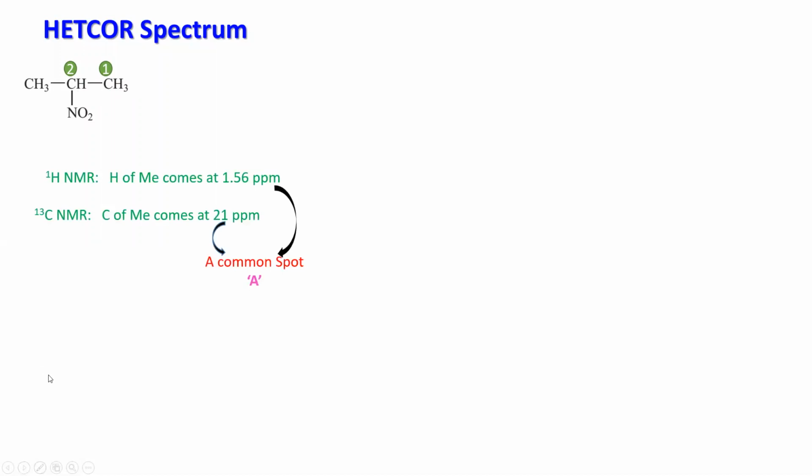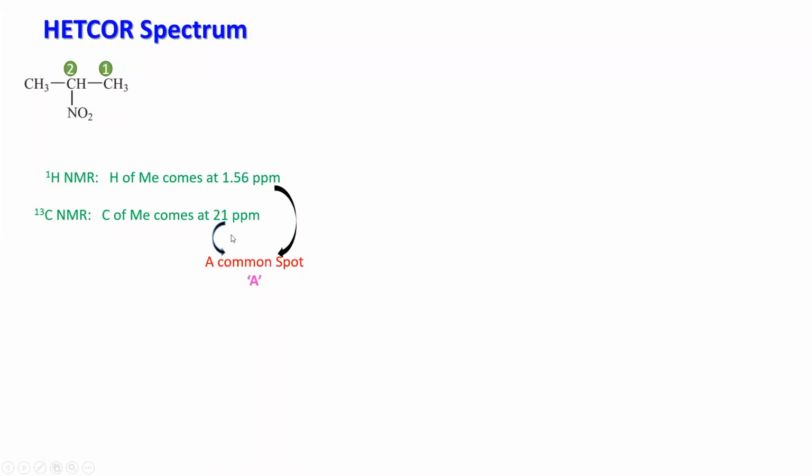So what we get is the 1H is telling you the hydrogen of methyl comes at 1.56 ppm. The 13C is telling you the carbon is coming at 21 ppm. So what you will see in the 2D HSQC spectrum is a common spot due to these two values.